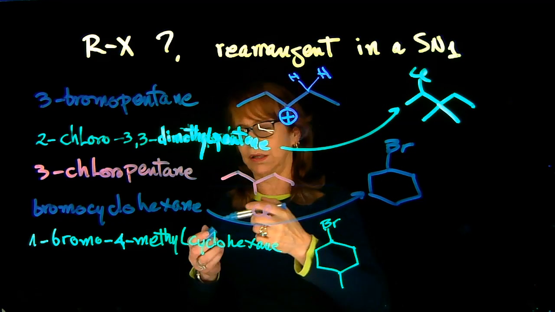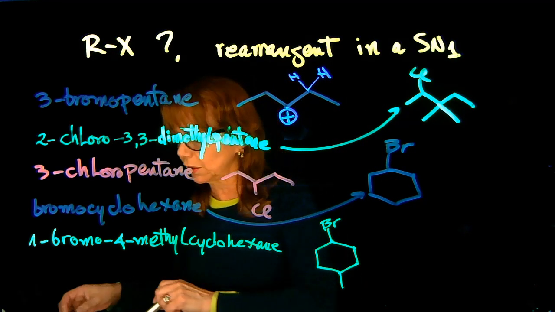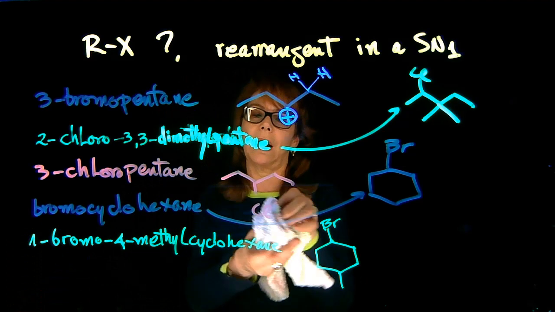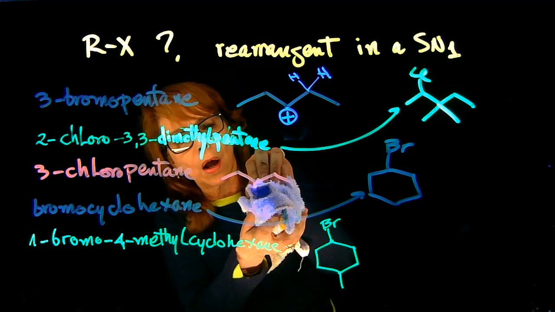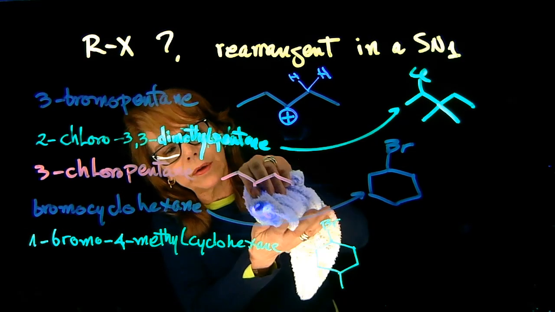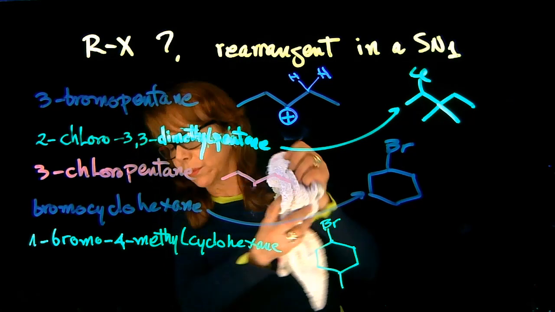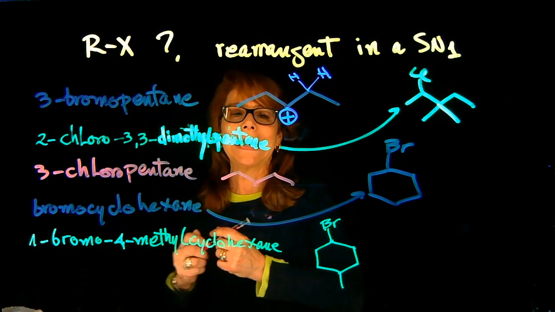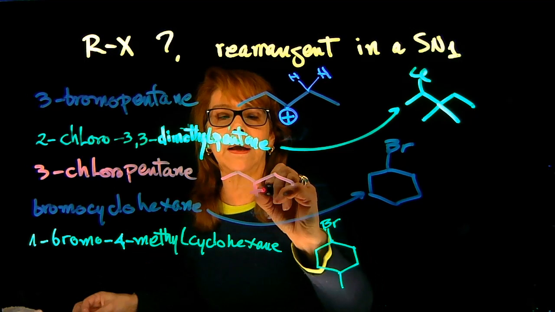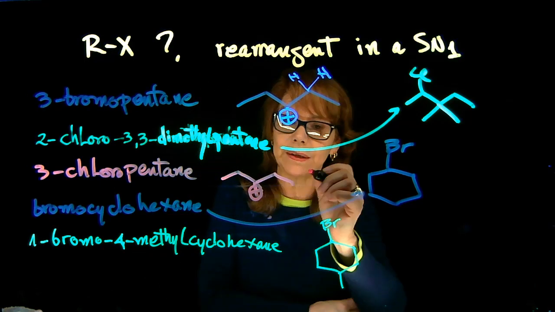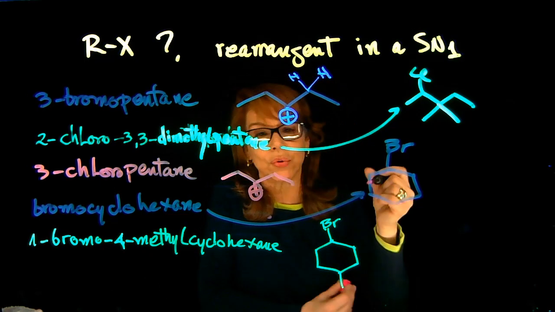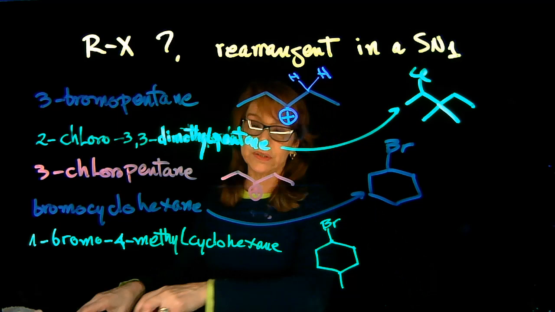Same reasoning here for the 3-chloropentane, because again, after the loss of a leaving group, here you're going to be forming a secondary carbocation. But what you have in the neighboring positions is again two hydrogens on each side.